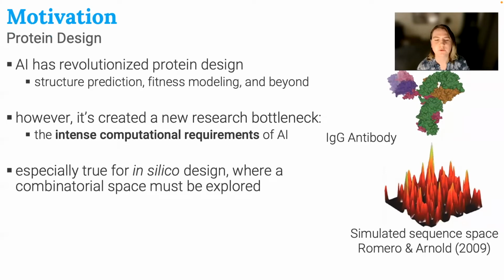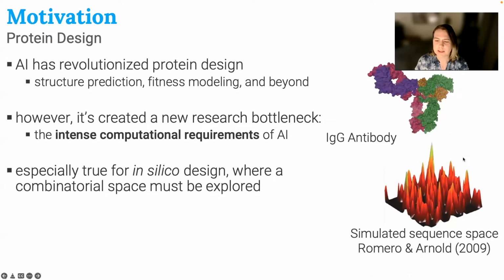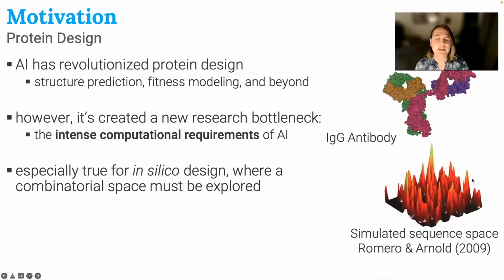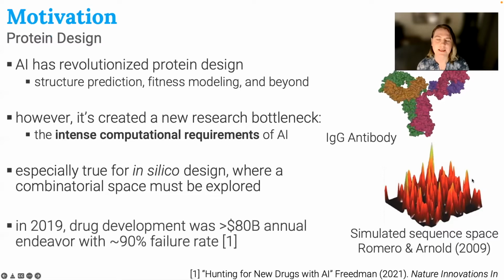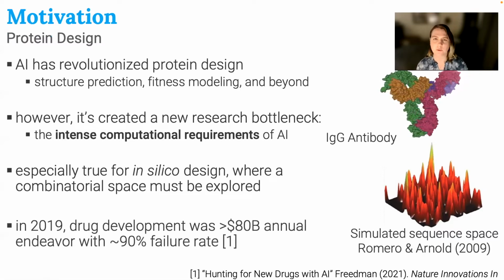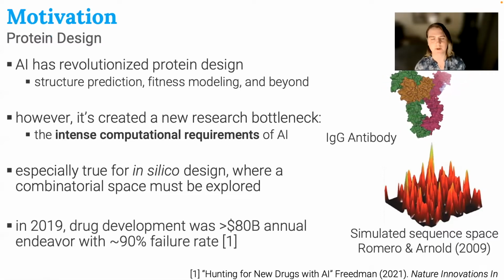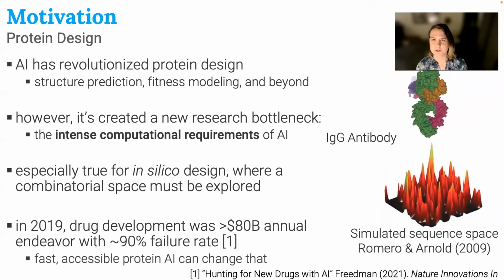This is particularly true for what's known as in silico design, where we're trying to explore a combinatorial sequence space that's non-convex, much like this one here on the right. This is particularly the case within drug design, which in 2019 was about an $80 billion annual effort and had around a 90% failure rate. And so we have to ask ourselves, can we accelerate the protein artificial intelligence that can really revolutionize drug design?